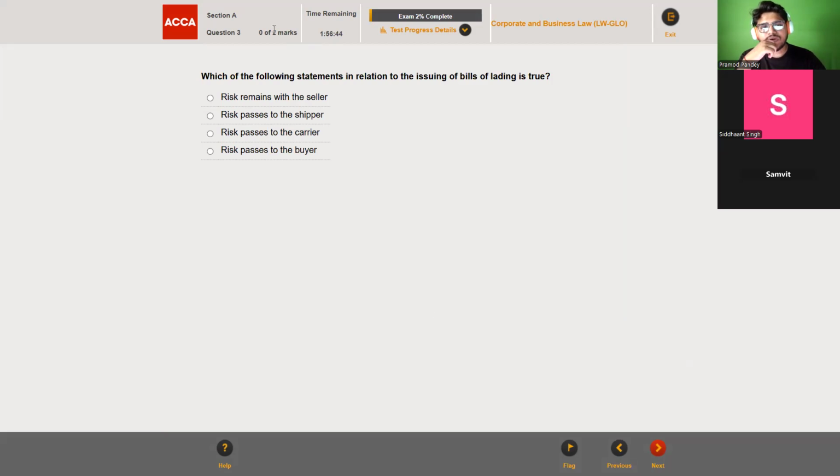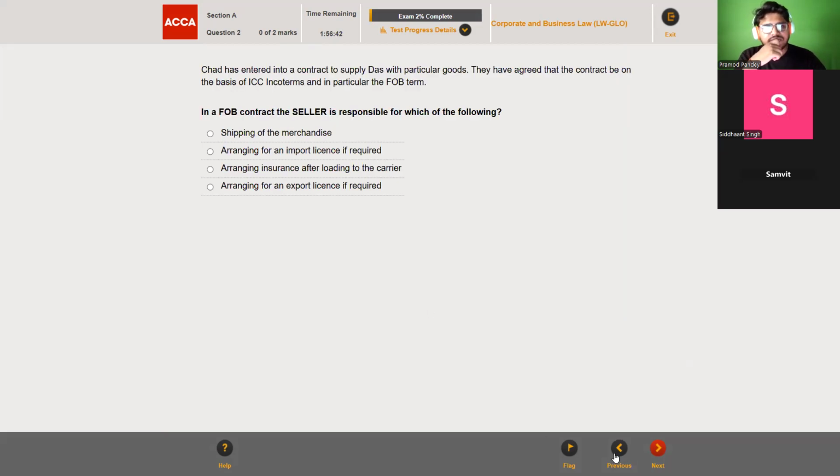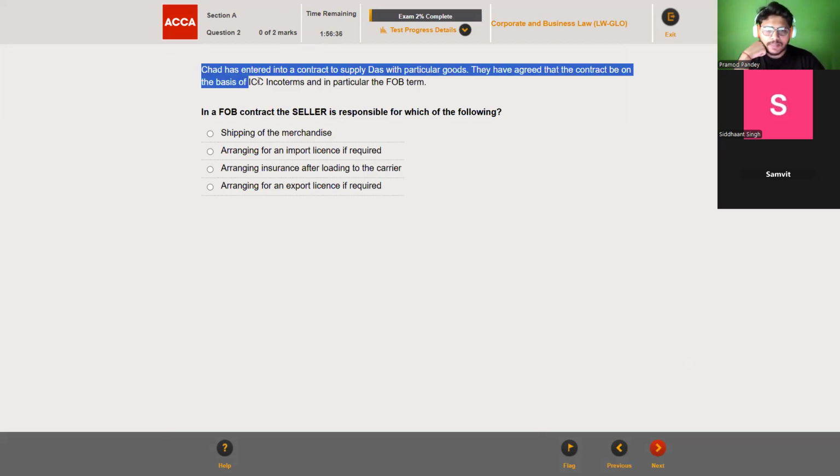So this is the 2 marks requirement. If I show you a 1 mark requirement, you will see how different it is. Can you read this point? Siddhant, would you like to go through it, or just try it?